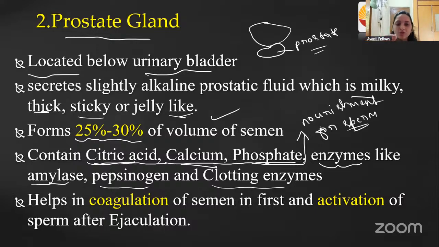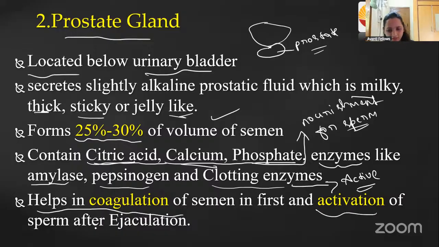For that, the prostate gland enzymes are going to make the sperm active. So here it helps in the coagulation of the semen at first, and also the activation of the sperm after ejaculation. So just remember this 20 to 30%, and it helps in the coagulation and also the activation of the sperm.